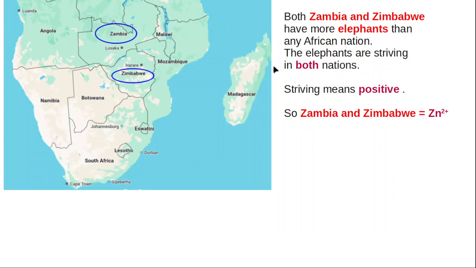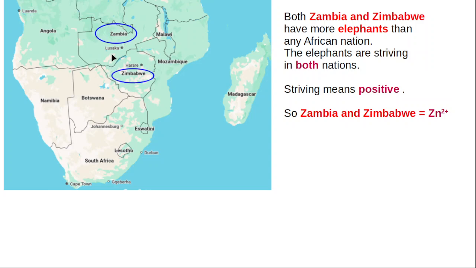Next, zinc valency. Zinc valency is 2+. I am linking it with Zambia and Zimbabwe of the African continent. In the African continent, there are many countries, and out of many countries, two countries are called Zambia and Zimbabwe. Zambia and Zimbabwe have more elephants than any other African nation.